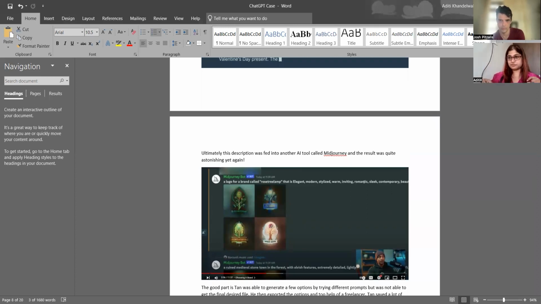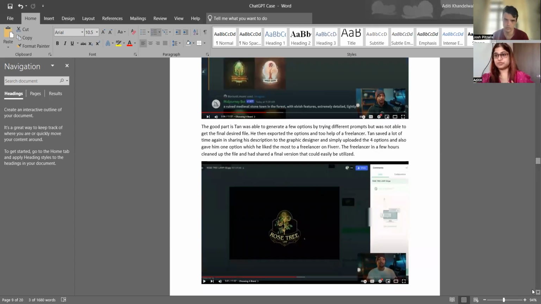He liked the font of one. So what he did was he exported the files, took them down, and actually brought in a freelancer to design the logo for his company. And he said that the good part of it was for me to write the entire description. If I would have given it in the form of lines to a graphic designer, the options and the time period, the iterations could be so many. This was the final Rose Tree logo that he chose, and it just came out in 8 hours.